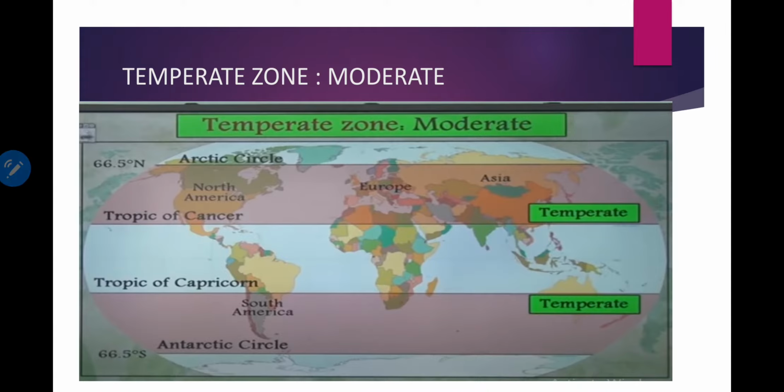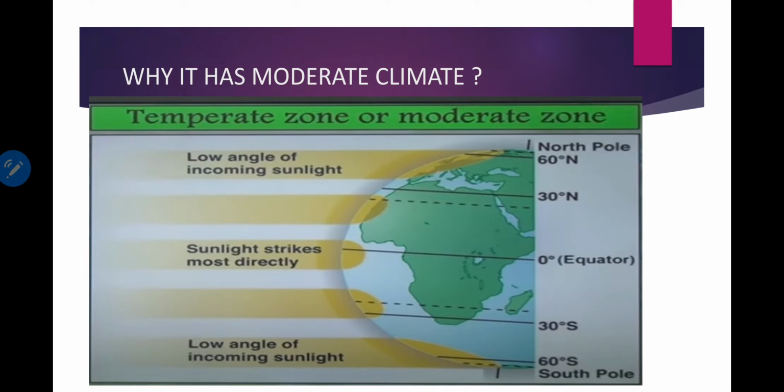Now let us learn about temperate zone. As you can see, Tropic of Capricorn till Tropic of Cancer, this highlighted area is called torrid zone. Then what about temperate zone? From Tropic of Cancer to Arctic Circle in the northern hemisphere and Tropic of Capricorn to Antarctic Circle in the southern hemisphere, these areas in the southern hemisphere and northern hemisphere are called temperate or moderate zone. Now why does it have a moderate climate?